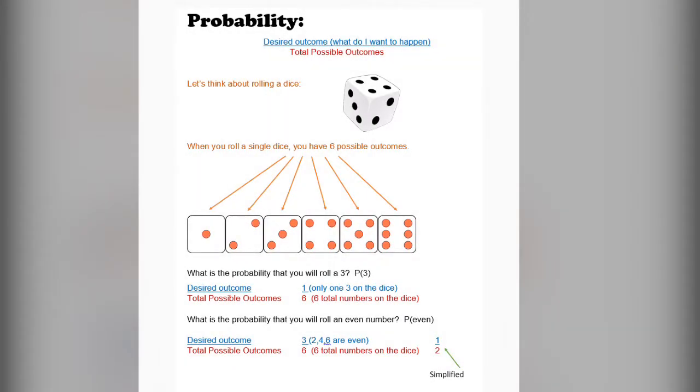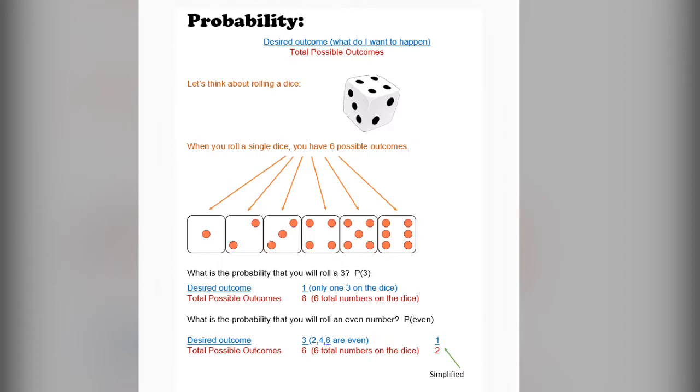Now let's think about rolling a dice. A dice has 6 sides. So when you roll a dice, you have 6 possible outcomes. You could get a 1, a 2, a 3, a 4, a 5, or a 6. So what's the probability that you'll roll a 3? P of 3. Well, the desired outcome, you have one chance to roll a 3, because there's only one 3 on the dice. But the total possible outcomes, 1, 2, 3, 4, 5, 6, including the 3, of course, means I have a 1 in 6 chance of rolling a 3.